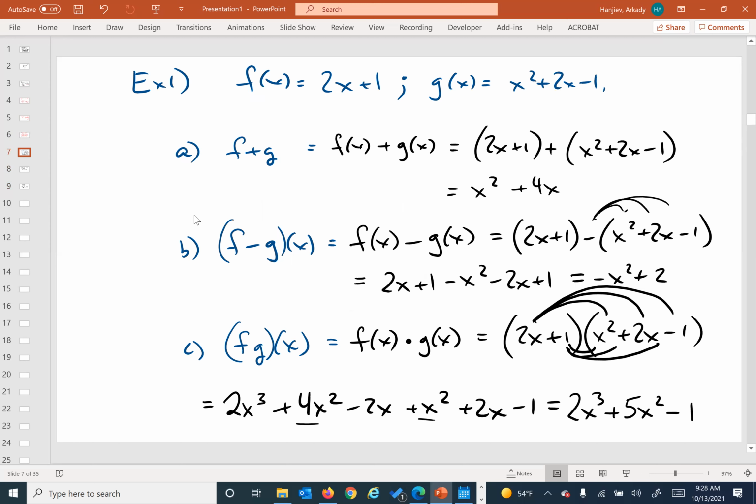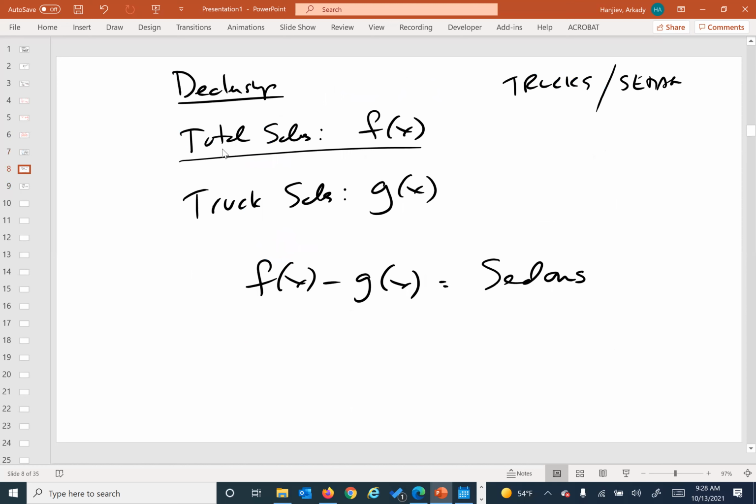So notice we did this one right here. Let's pick on B for a little bit. We had a function, we had another function, we subtracted the two functions from each other, and we got a new function called negative x squared plus 4. So for D, can you tell me what is, and we'll do it two different ways. Don't need to graph it. We'll do two different ways here. We'll split them up.